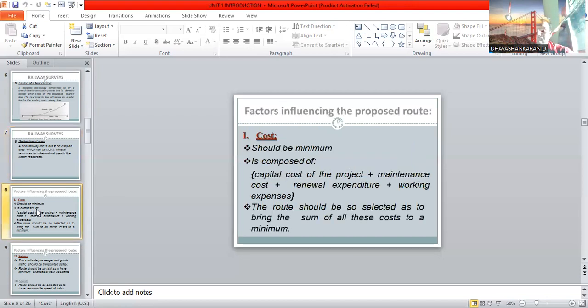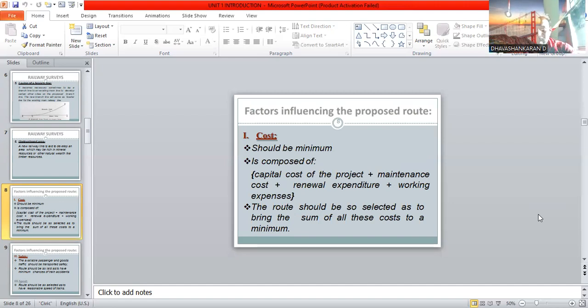Next, what are the factors to be considered for cost efficiency? The cost should be the minimal one. It is composed of capital cost, maintenance cost, renewal expenditure, and working expenses.